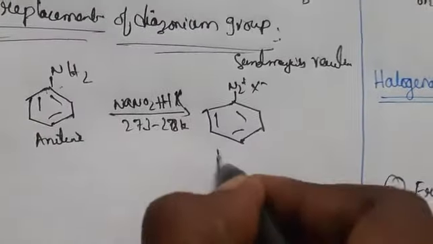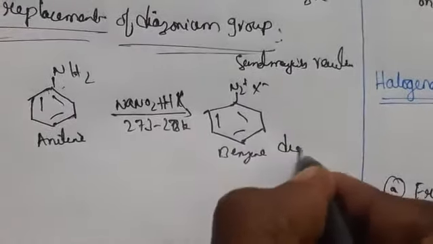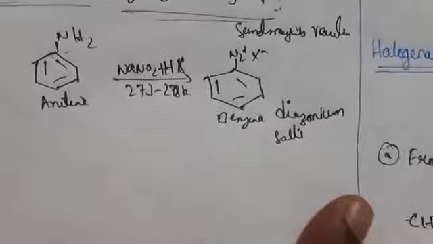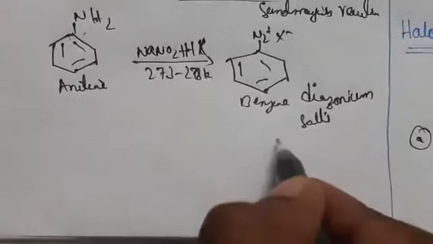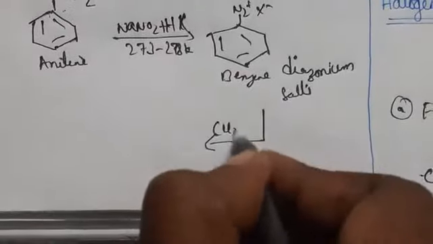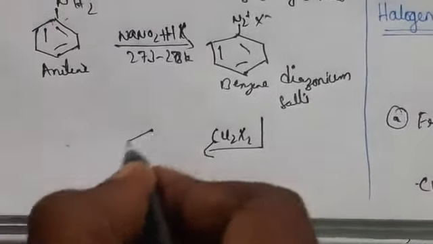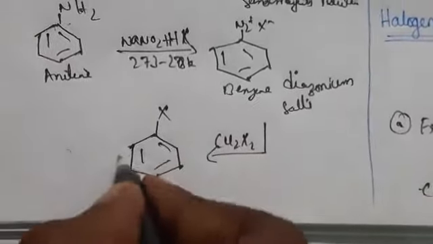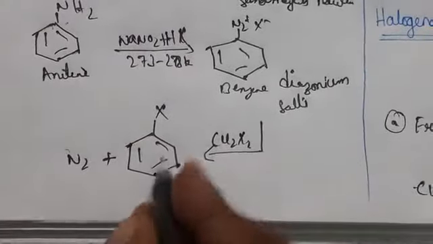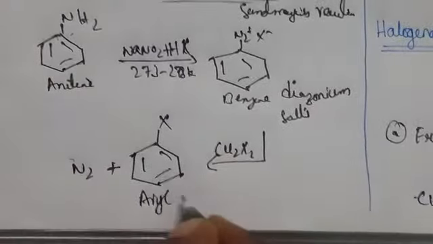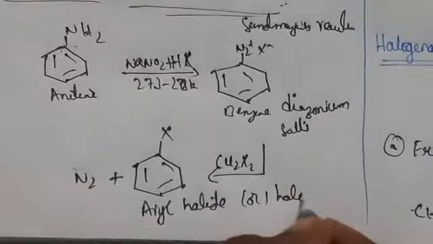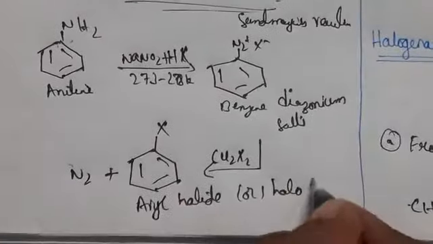N2+ X-. So this one we call benzene diazonium salts, benzene diazonium halide. So this is again treated with Cu2X2, so it gives aryl halide, Ar-X, plus N2. This one we call aryl halide or halobenzene. This reaction we call the Sandmeyer reaction. So this is one of the reactions.